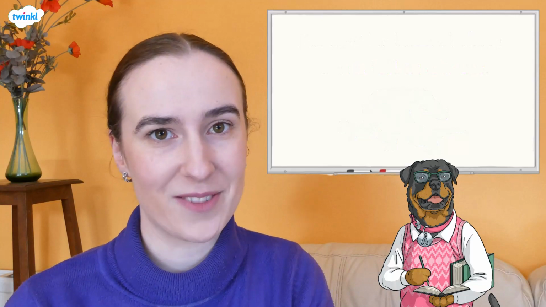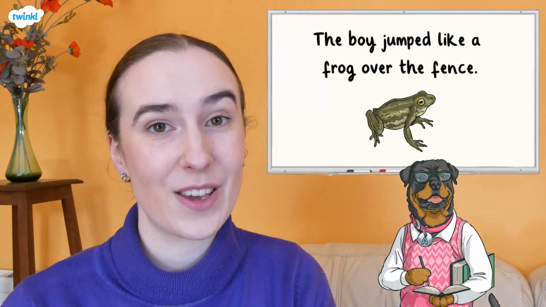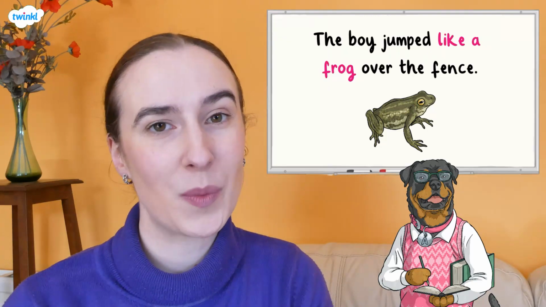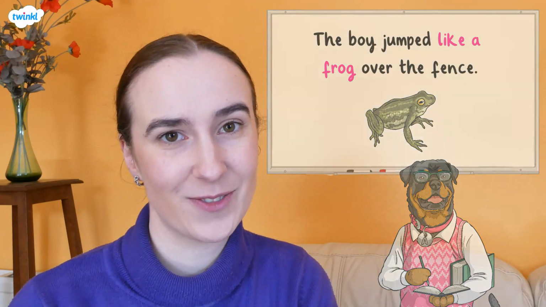Here's another simile. The boy jumped like a frog over the fence. Here the author has used the word like to compare the way the boy jumps with the way a frog jumps, creating an image in the reader's mind.